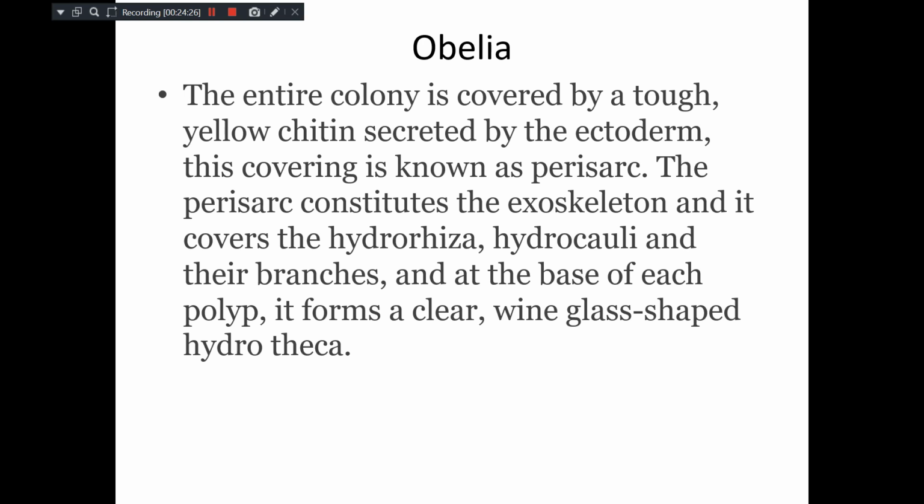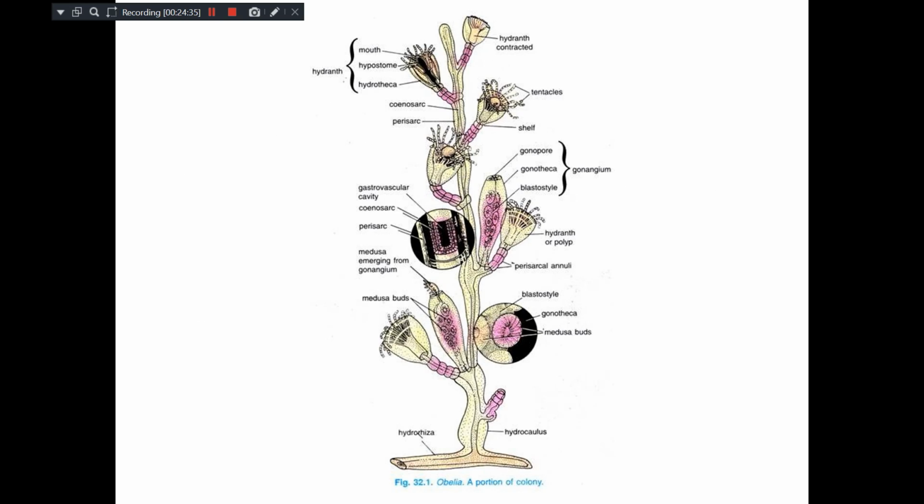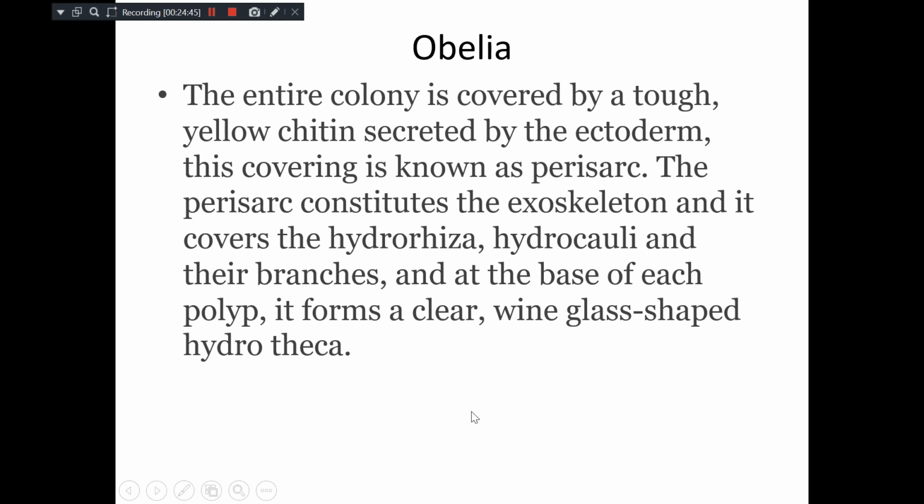Then the entire colony is covered by a tough sheet of yellow chitinous material secreted by the ectoderm, and that is known as perisarc. See, the entire colony is covered by a perisarc, a membrane-like structure, which is made up of chitin-like material. Perisarc constitutes the exoskeleton.